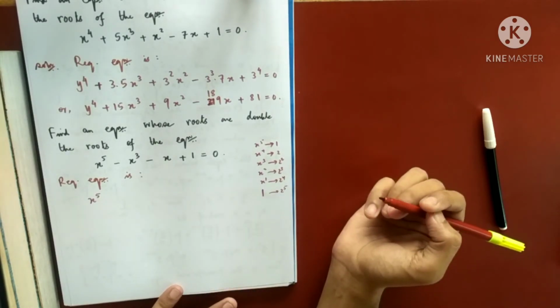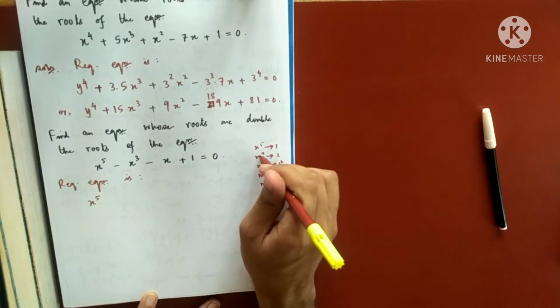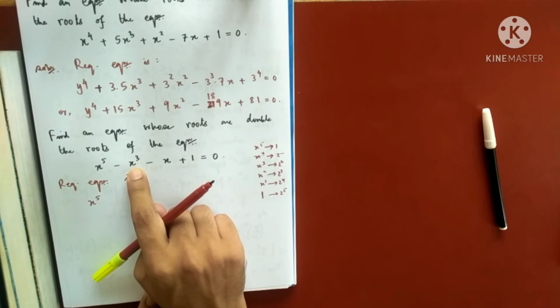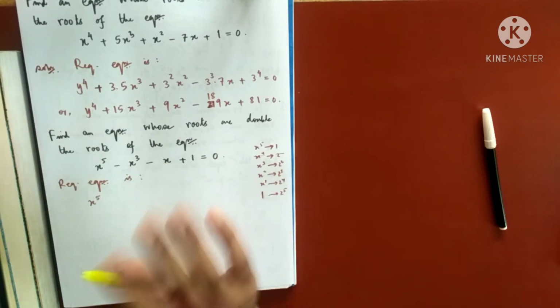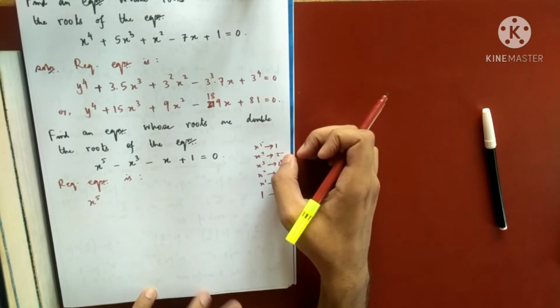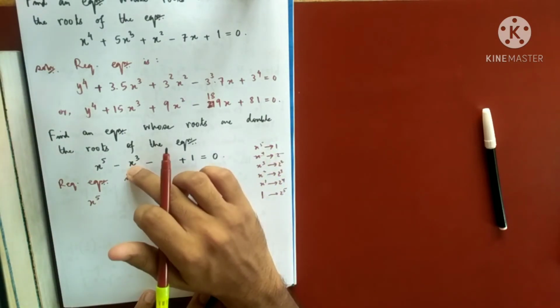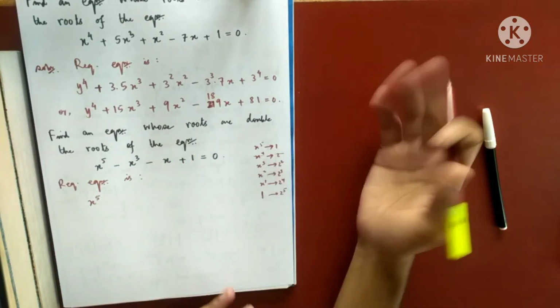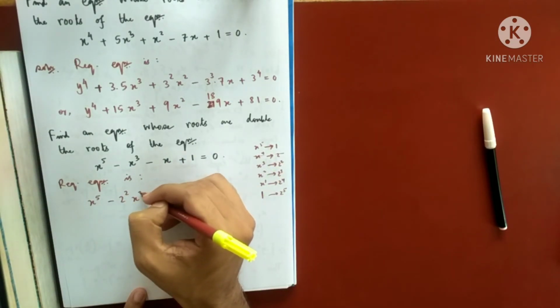Keep that in mind. So x to the power 4 is absent here, so this will not be there. You will multiply by 1, 2, 2 square, 2 cube. X to the power 4 is not there, so 0 into 2, no need to write. That means I will go to x cube. So this will be 2 square into x cube.